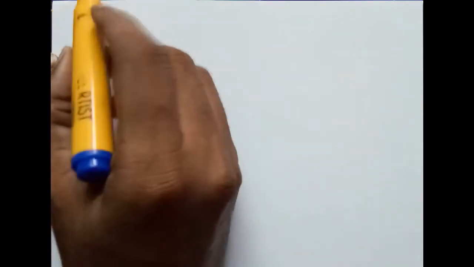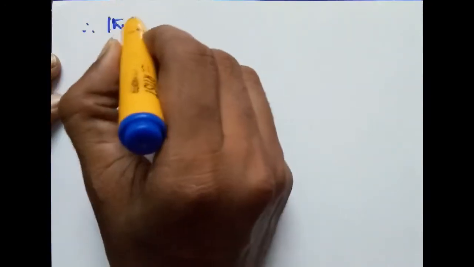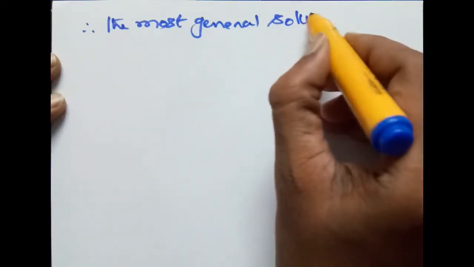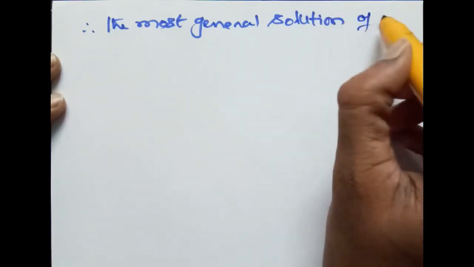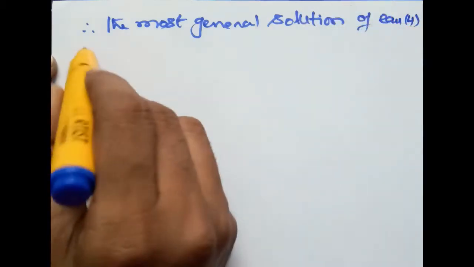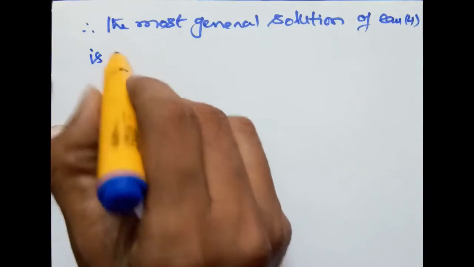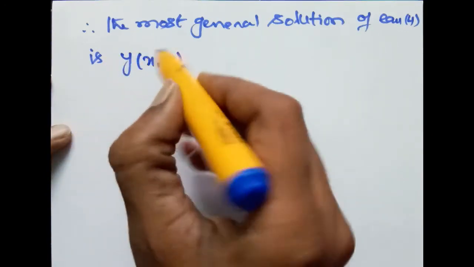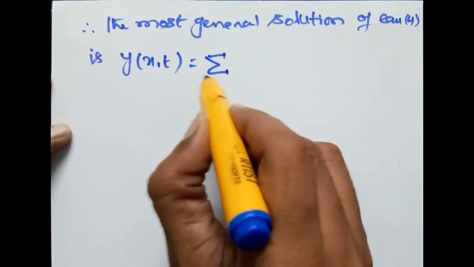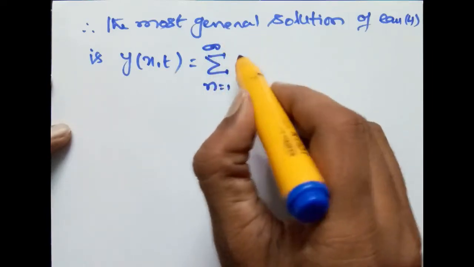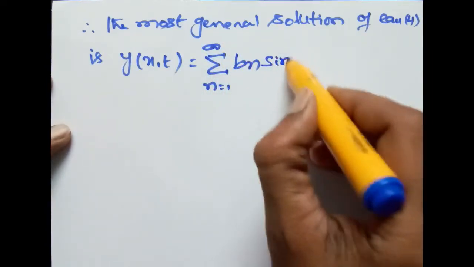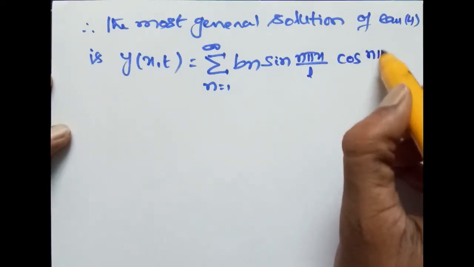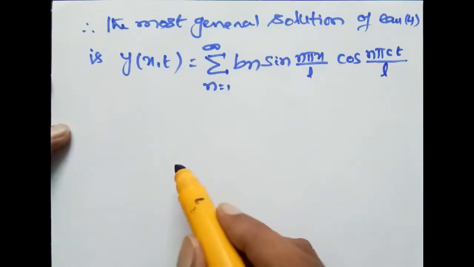Therefore, the most general solution of equation 4 is y of x comma t is equal to sigma n equal to 1 to infinity, bn sin n pi x by l into cos n pi ct by l.